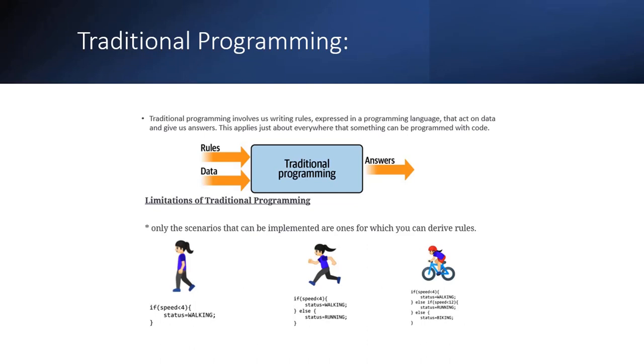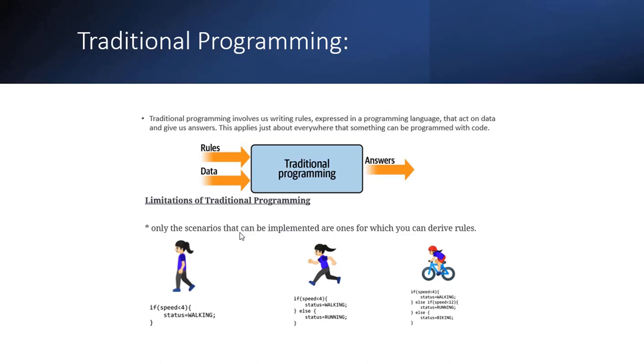Traditional programming involves us writing rules expressed in a programming language. There are multiple programming languages, like C Sharp, VB, Python, Java. By using those languages, we write code with data as the input, and the output will provide us an answer. If you see this diagram here, the inputs are rules and data, and the output will be the answer. In this way, we have some limitations: you will get the answer only for the scenarios that can be implemented in the logic.